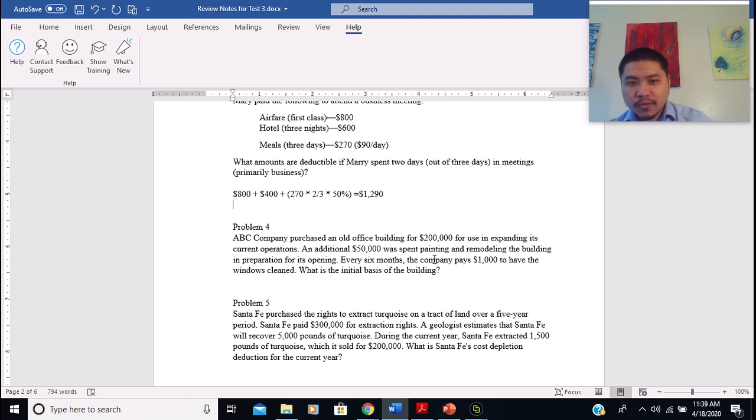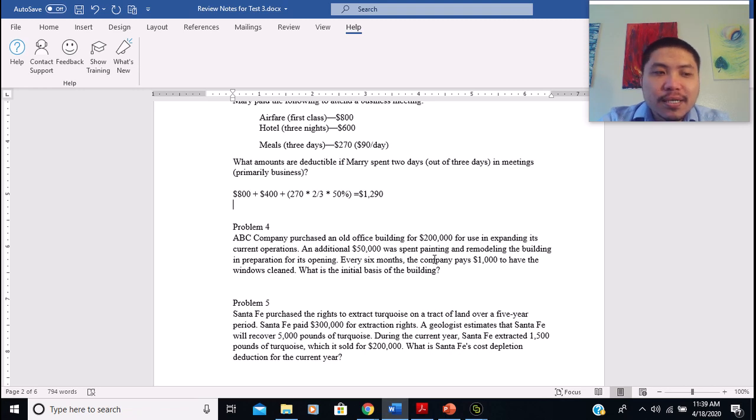Right. So we know this is a question related to the initial basis of an asset, right? So we know the basis of an asset includes the initial amount that the taxpayer spent to acquire the asset, right?